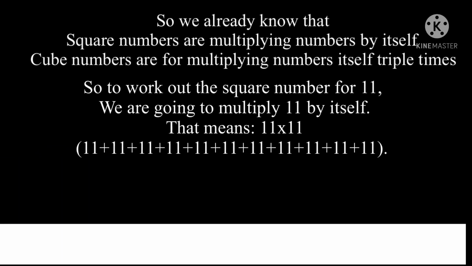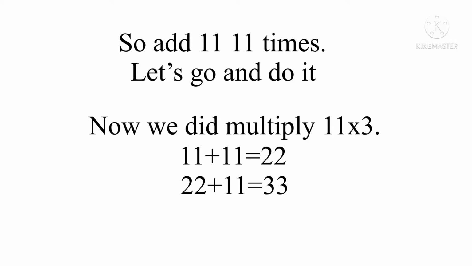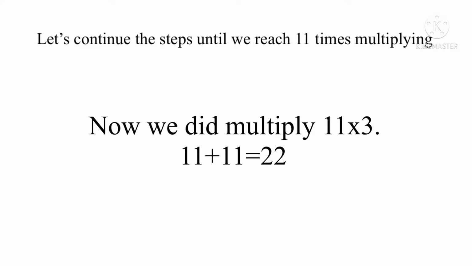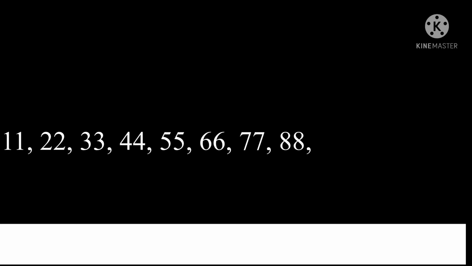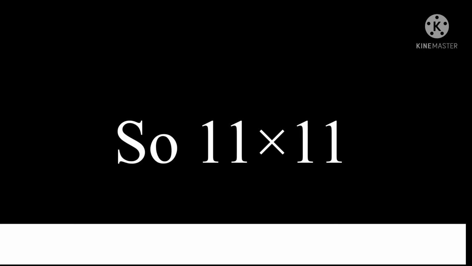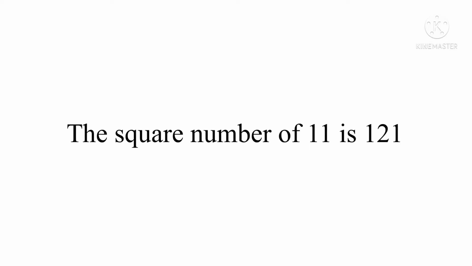So let's do 11 times 11, the first square number. 11 plus 11 is 22. Then 22 plus 11 is 33. Let's continue the steps until we have multiplied by 11. 11, 22, 33, 44, 55, 66, 77, 88, 99, 110, 121. So 11 times 11 is 121, and the square number of 11 is 121.